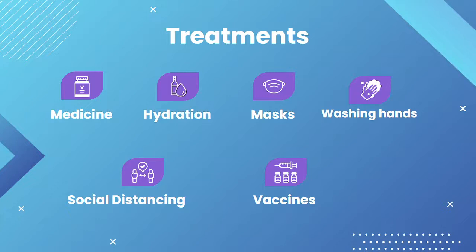Masks. Wearing masks, preferably the N95 mask, should be well-fitting, and this will give protection against the Omicron variant. You should be wearing masks everywhere even if you aren't infected because Omicron is rapidly transmitted through the air. Washing hands. Washing hands could prevent viruses like Omicron because they are also transmitted through surfaces, which causes germs to spread if it's not washed off.